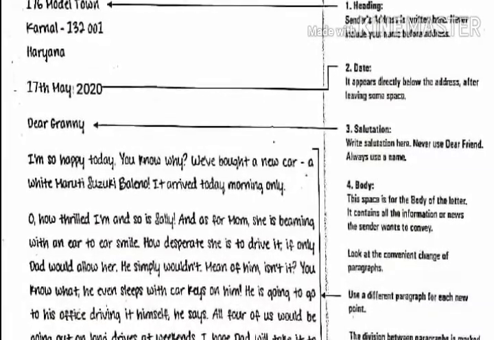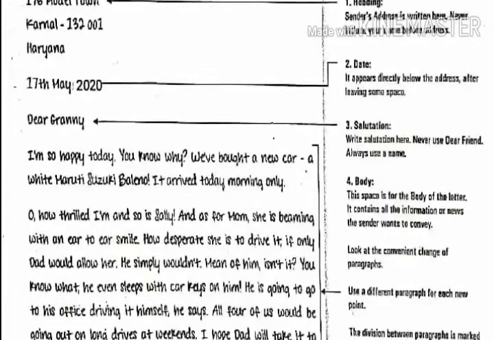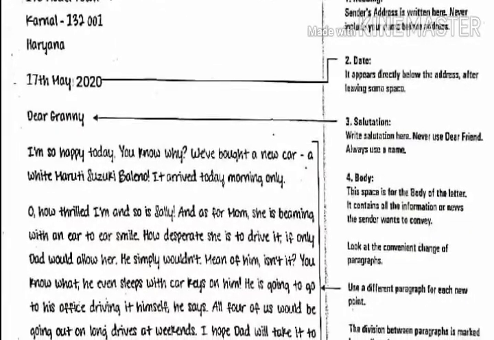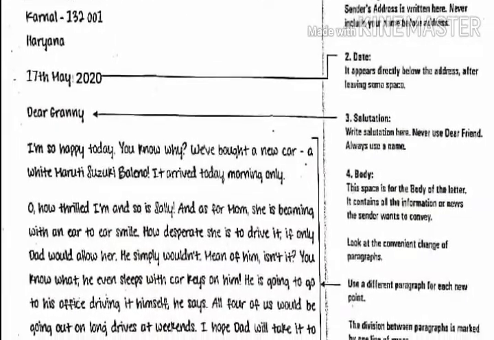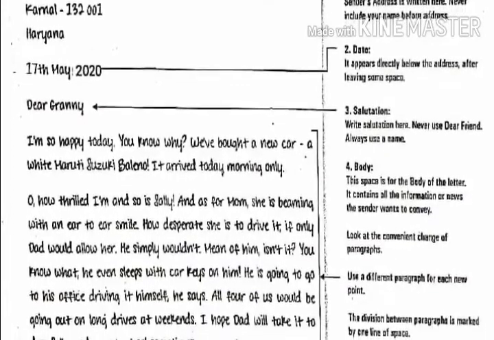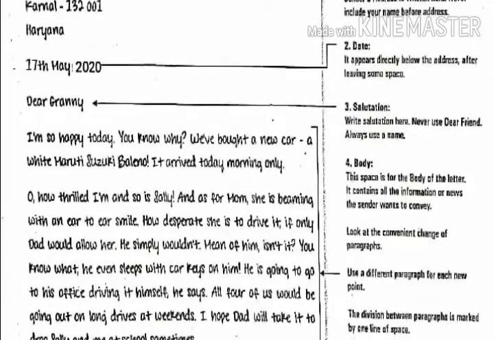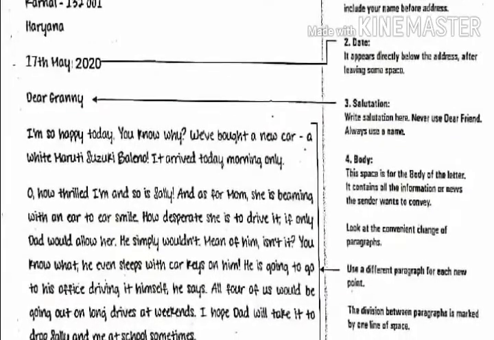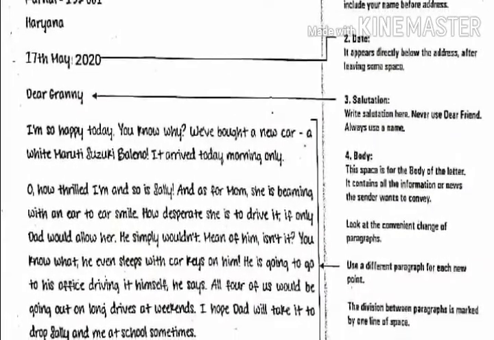So see, children, on the top left-hand side there is the heading. That means the sender's address is written over here. Then below that, leaving a line, there is the date. She has written the date also. Then again the salutation, she is writing it to her granny. So she writes here, Dear Granny.